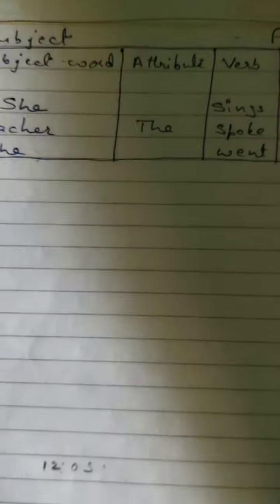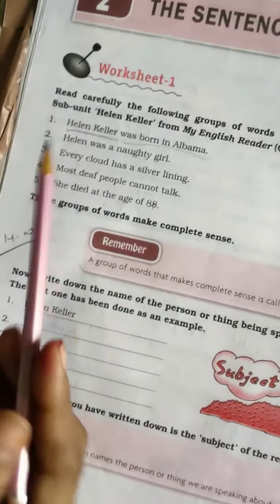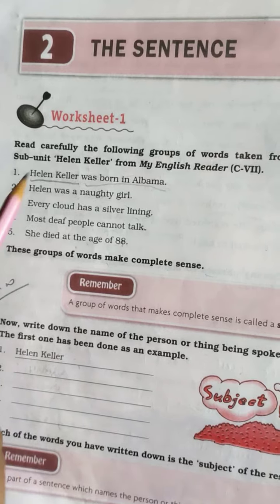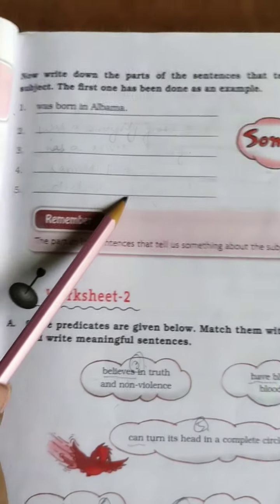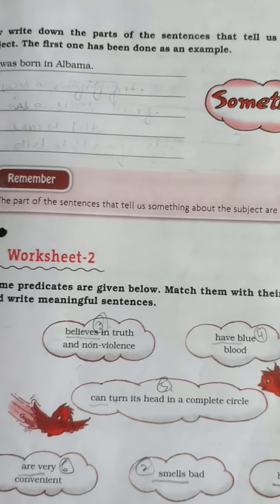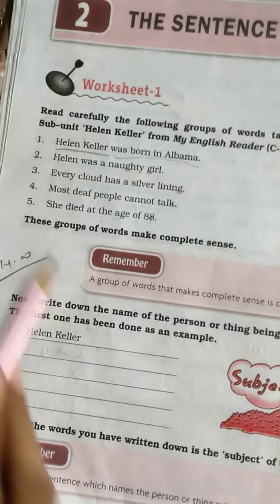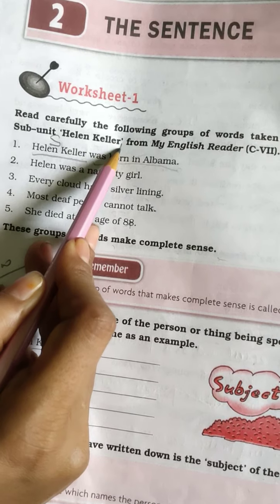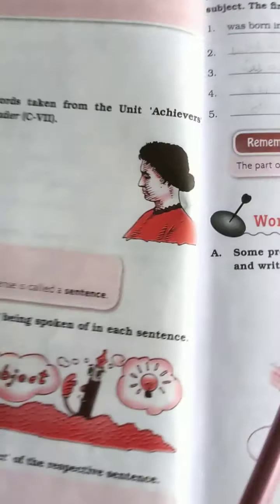When we have understood this much, you can see in the chapter that in Worksheet 1 you have to write down the subject, picking the subjects from here, and write the predicate over here. This will be done by you all, and you have to remember all the major points. For example, Helen Keller will be the subject, and was born in Alabama is the predicate. You have to differentiate and write it over here. This will be your exercise.